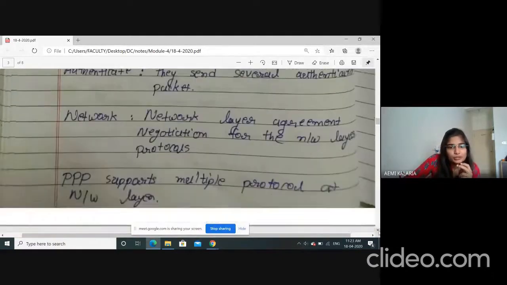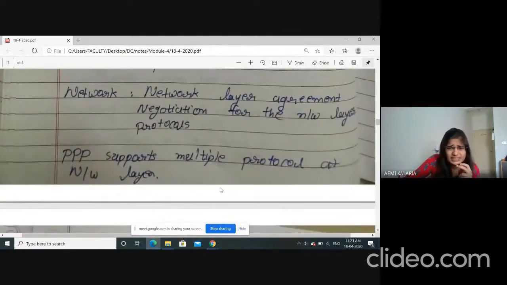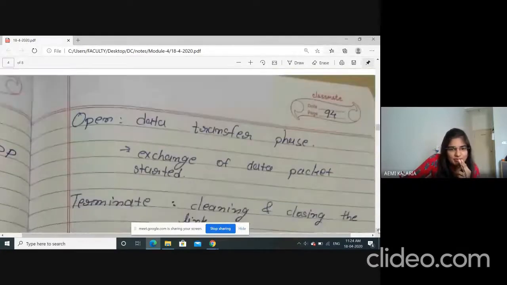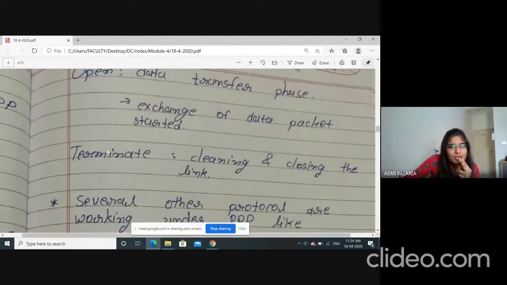It supports both point-to-point as well as multi-point connections. Now open means the data transfer phase: sender and receiver simply transmit the data. Exchange of data packets starts in the open phase. And terminate means cleaning and closing the links, simply terminating the connection.